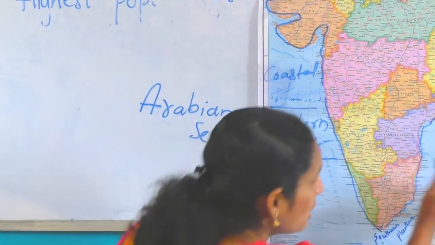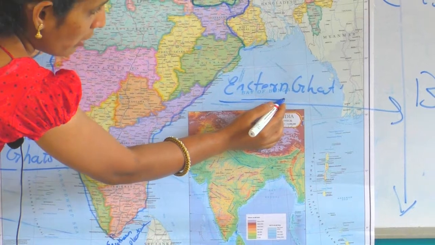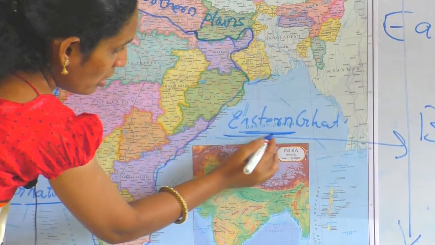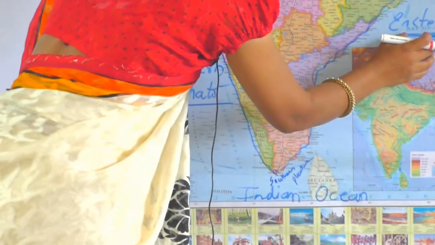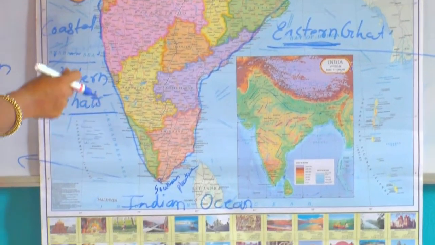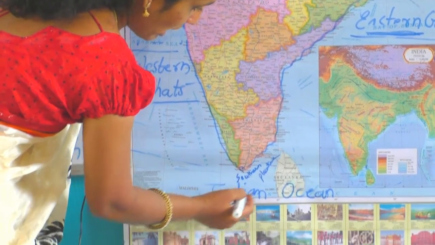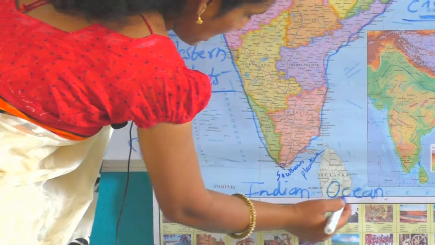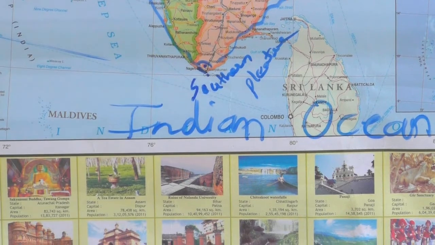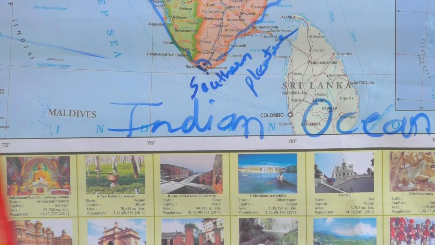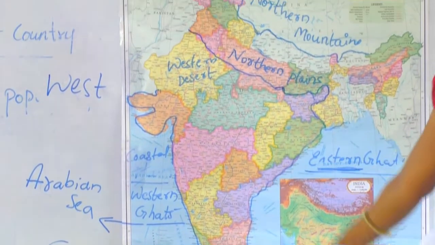Okay. Here Bay of Bengal. They have given here Bay of Bengal. See. You are seeing now Bay of Bengal. The blue color part is the water part. The sea name is Bay of Bengal. Here the sea name is Arabian Sea. Down in south part we are seeing Indian Ocean. We call it as Indian Ocean. Okay. This is surrounding the western part and the eastern part, and the southern part is covered by the water.